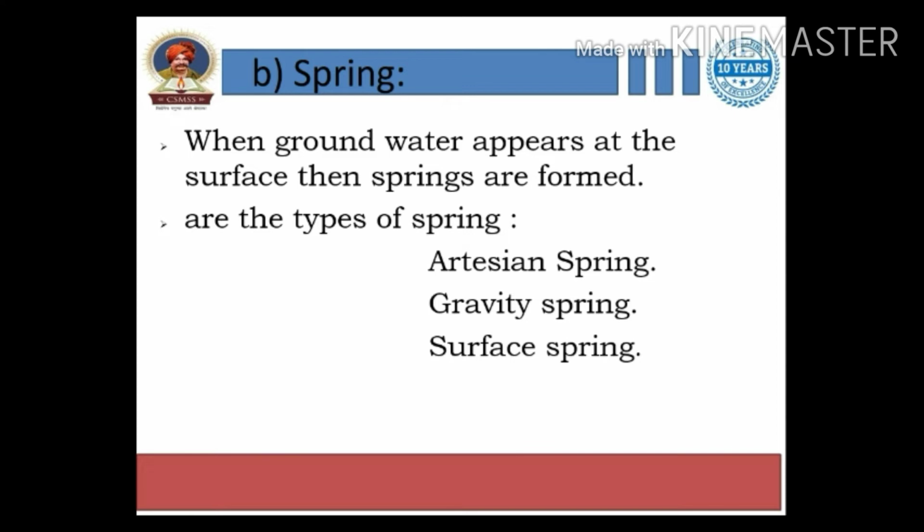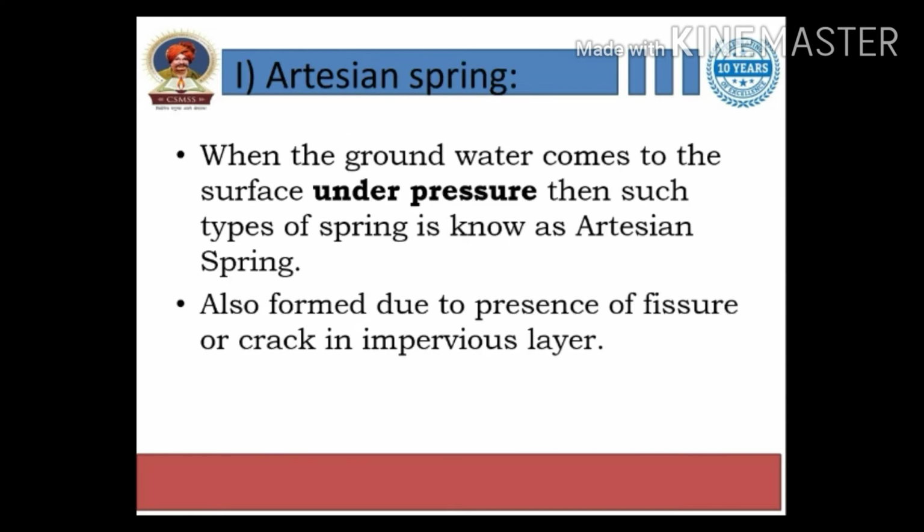There are the following types of springs: artesian spring, gravity spring, and surface spring. We will look at them one by one in the next slide. You have to draw the diagrams carefully, the previous one also. So, artesian spring. When the groundwater comes to the surface under pressure, such springs are known as artesian springs. So write down this definition.